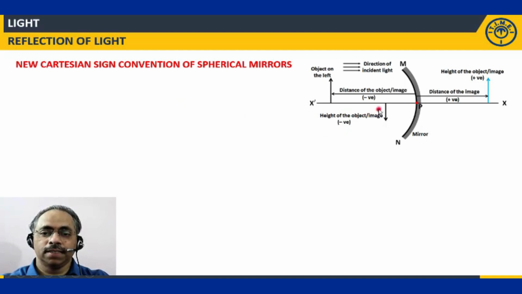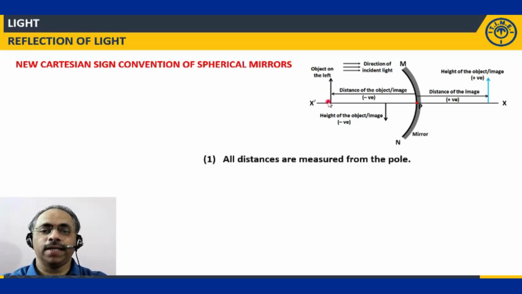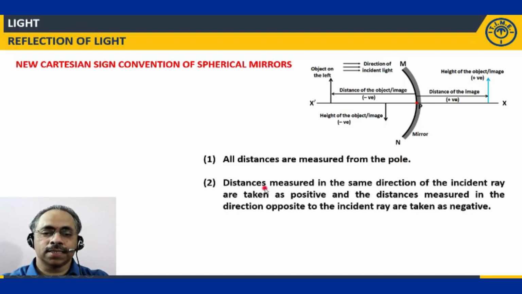So that means here this particular image height will be considered negative, this particular image height will be considered positive. These are the points. So if you try to summarize all those points, first one is that all distances are measured from the pole. Second point, distances measured in the same direction of the incident ray are taken as positive, and distances measured in the direction opposite to the incident ray are taken as negative. No confusion at all. Clear?